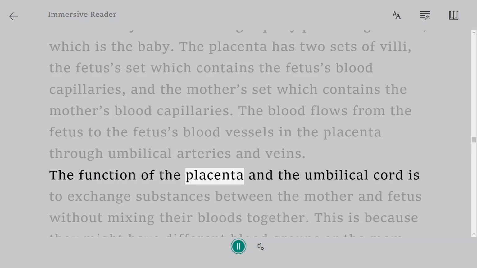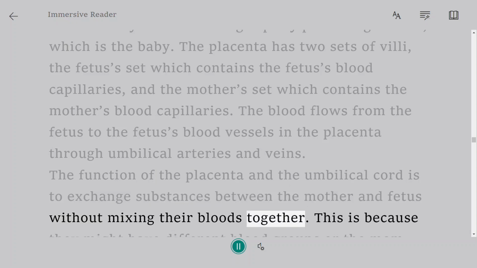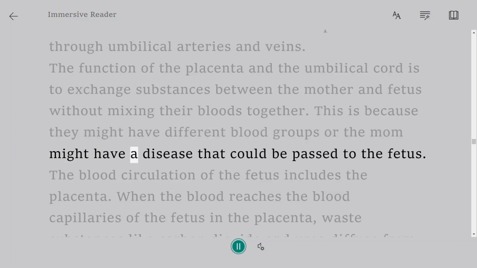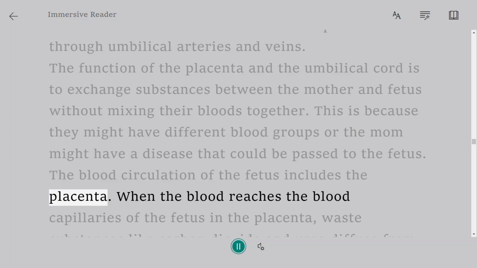The function of the placenta and the umbilical cord is to exchange substances between the mother and fetus without mixing their bloods together. This is because they might have different blood groups, or the mom might have a disease that could be passed to the fetus. The blood circulation of the fetus includes the placenta.